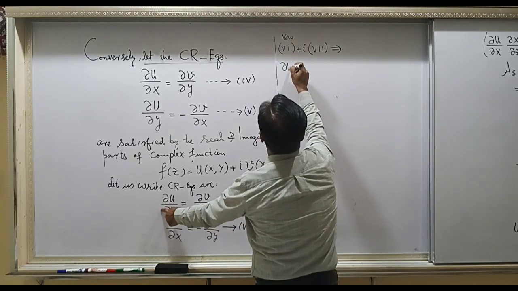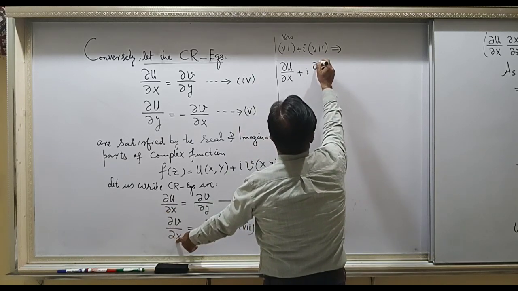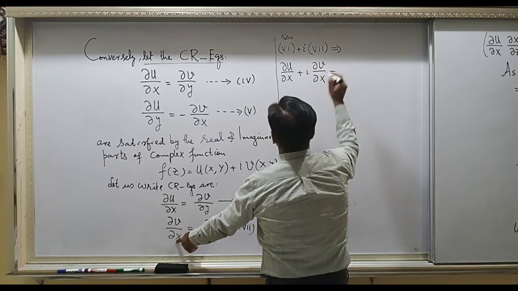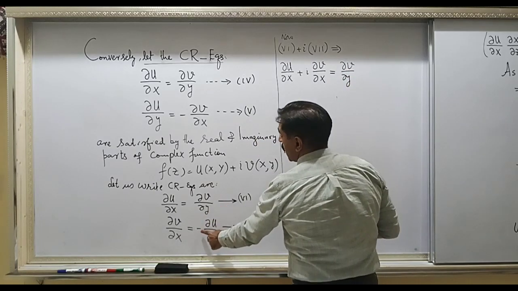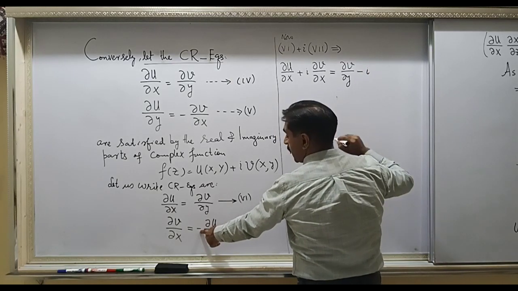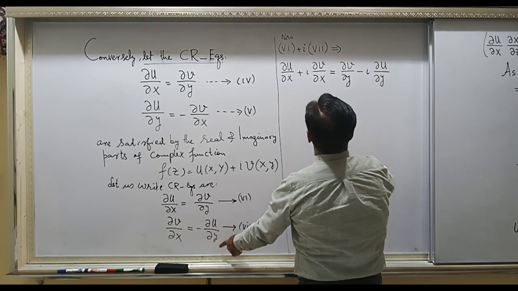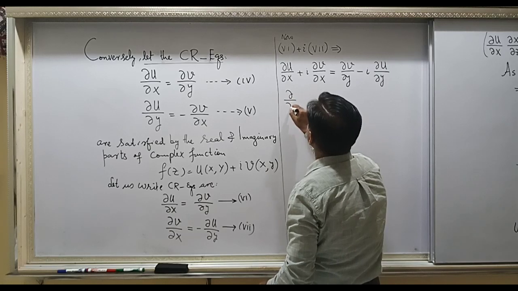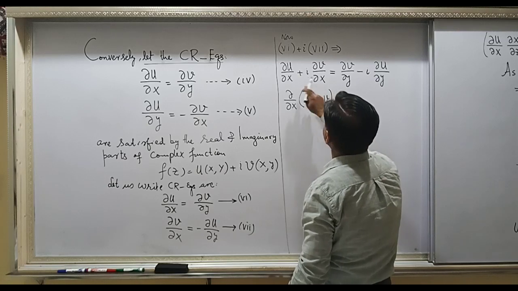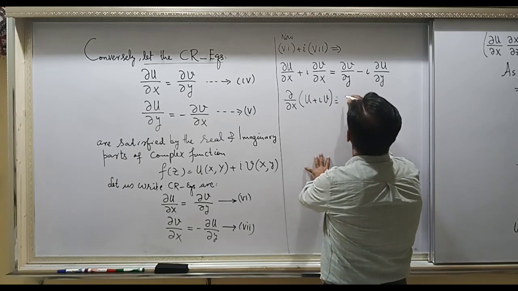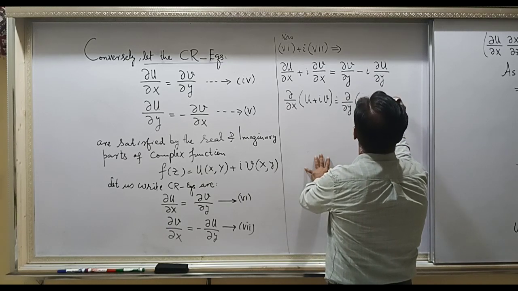This thing: partial u by partial x plus iota into partial v by partial x, and on the right do the same, partial v over partial y, and iota multiplied will produce a minus sign, minus partial u by partial y. From here you can take partial over partial x common, and u plus iv is within the brackets, and on the right hand side you have partial over partial y of v minus iota u.